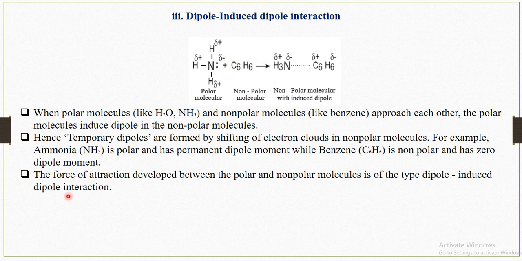Here an example is given: ammonia is polar and has a permanent dipole moment, whereas benzene is non-polar and its dipole moment is 0. A force of attraction is developed between this polar and non-polar molecule, and such a type of interaction is the dipole-induced dipole interaction.